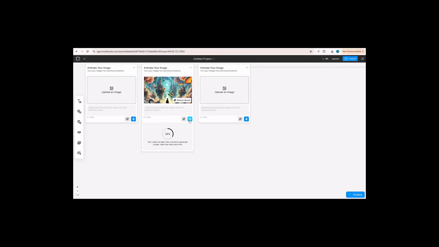Wait a few moments, and your fantasy video has been successfully created. You can download your fantasy video by clicking the download button. That's how to create a video with existing images using Morph Studio.